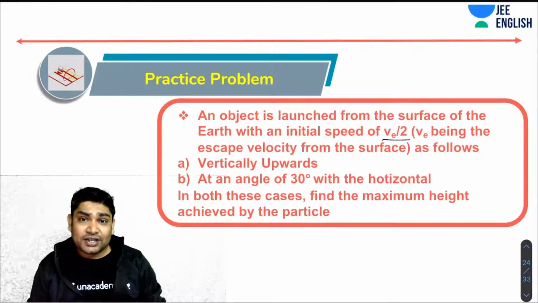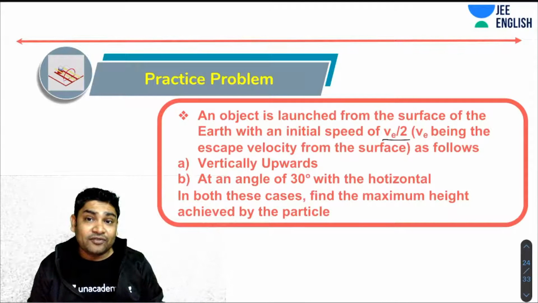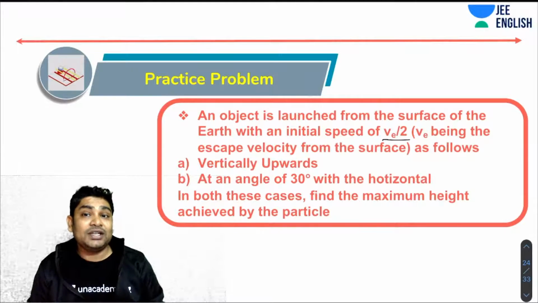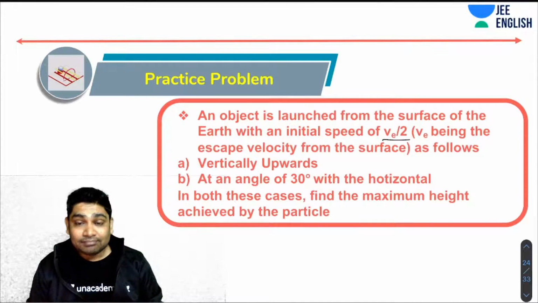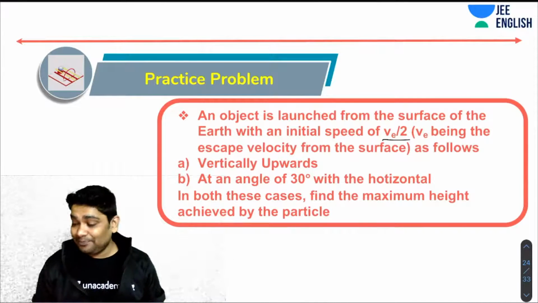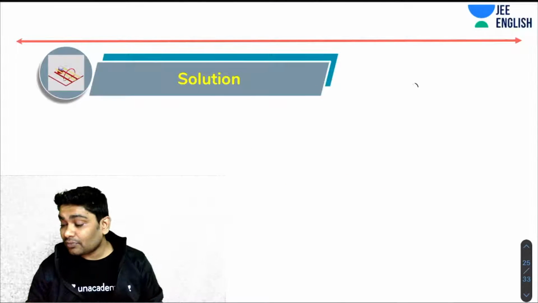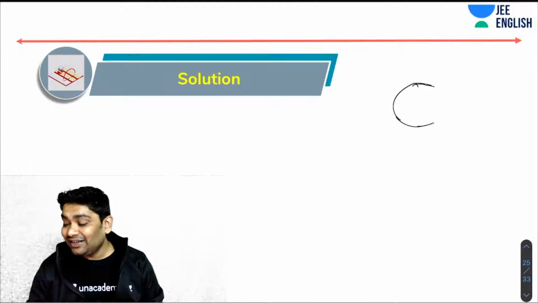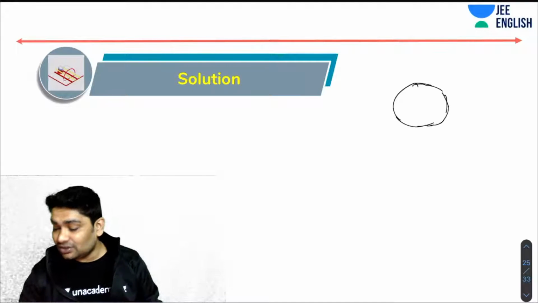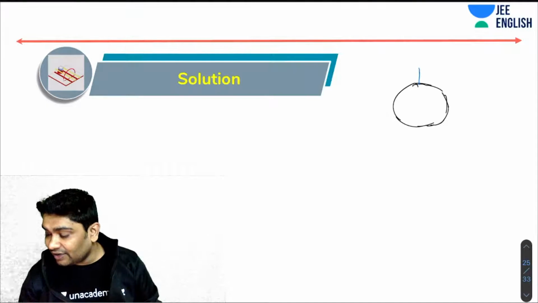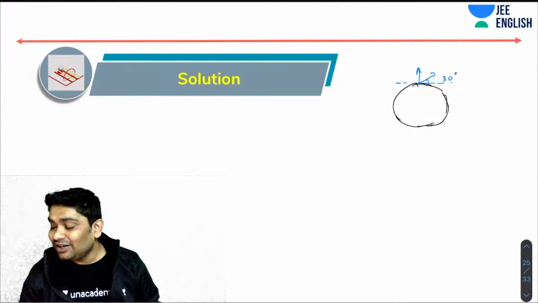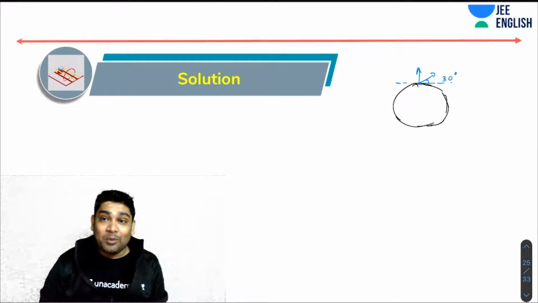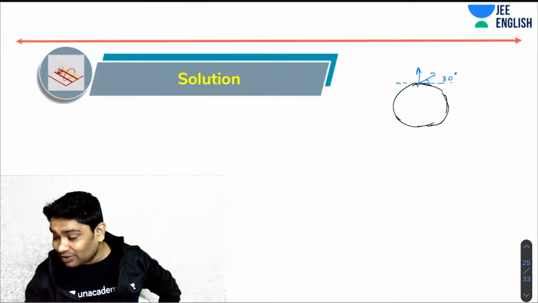You have launched it in two ways. In one way, you are launching it vertically upwards, and in the second manner, you are launching it at an angle of 30 degrees with the horizontal. Now, in both the cases, you have to find the maximum height achieved by the particle. Think about this. This is a very, very interesting situation. Same speed is given to two particles, but in two different manners. One is projected vertically upwards and one at an angle of 30 degrees with the horizontal. Both of them, after achieving some maximum height, would come back to Earth.